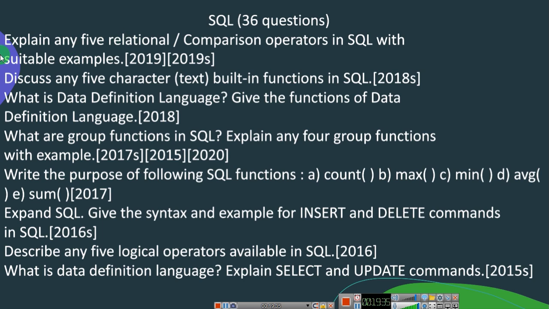So remember that. Next, discuss any 5 characteristics of built-in functions in SQL. In 2018 supplementary they have asked. So here you need to explain the built-in functions.